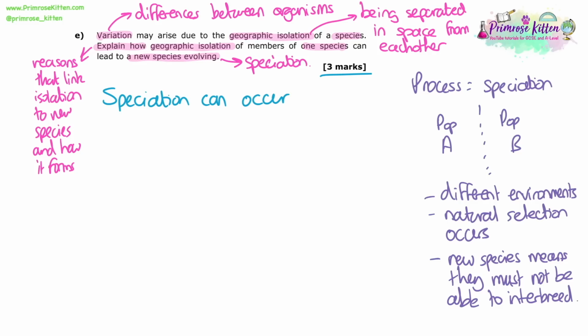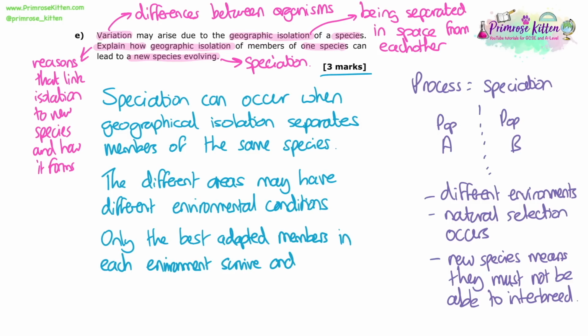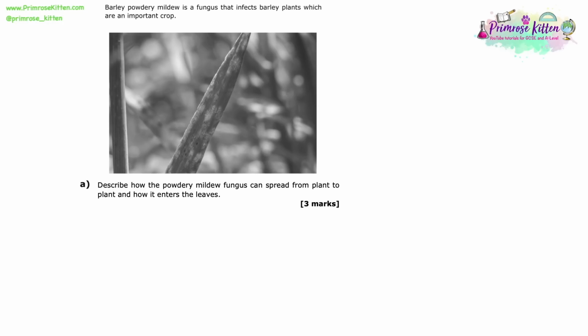So we're going to mention the process of speciation because that hopefully will get us a mark. Then we're going to say that the different areas are going to have different environmental conditions. We're going to briefly describe natural selection, so that only the best adapted members in each environment survive and breed. And then what makes them new species is eventually the two populations can no longer interbreed, so they are new species now. Now I've probably said more than enough for 3 marks, but this is still a decent level of detail and what you need to be talking about if you're talking about speciation.